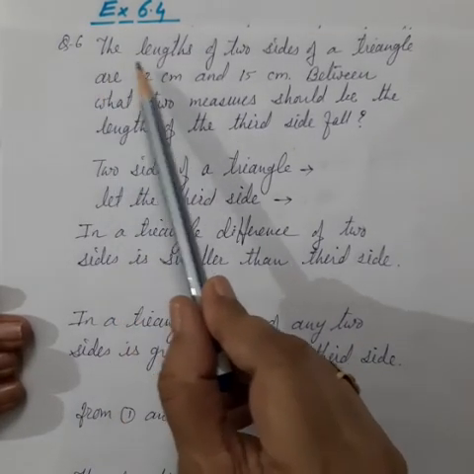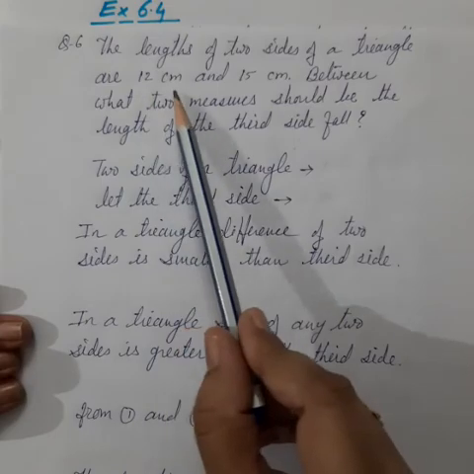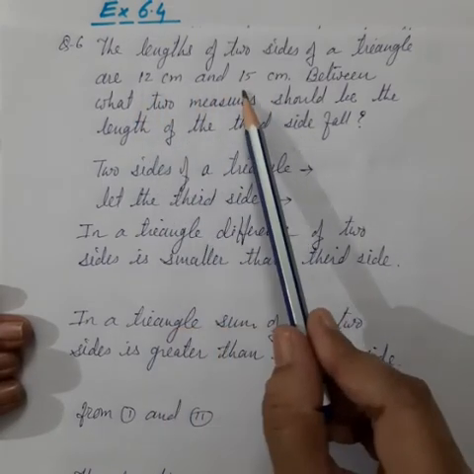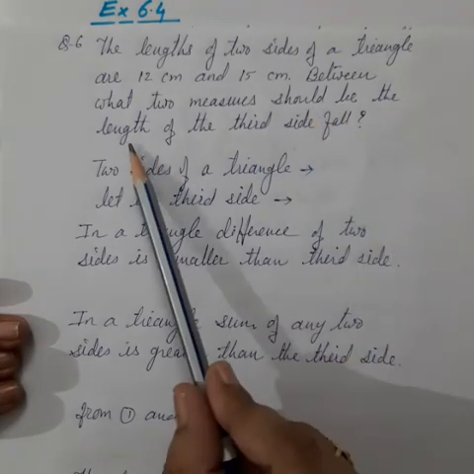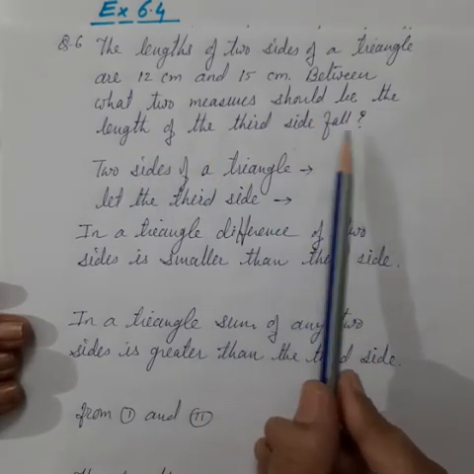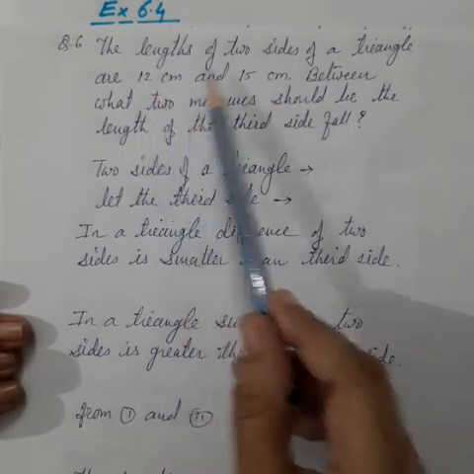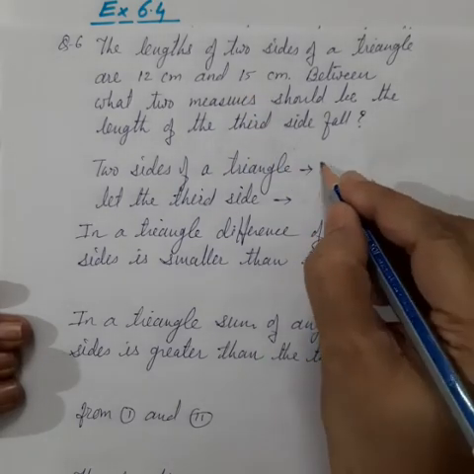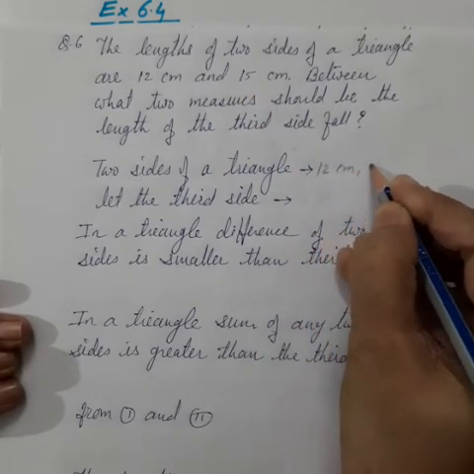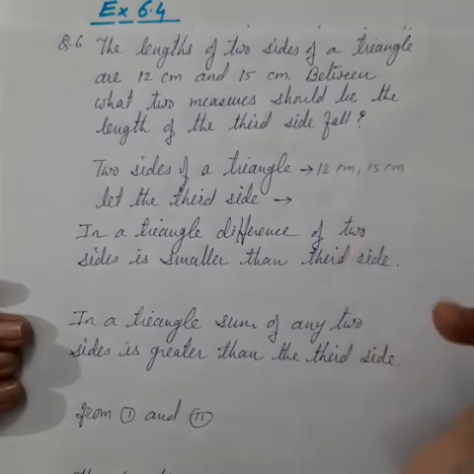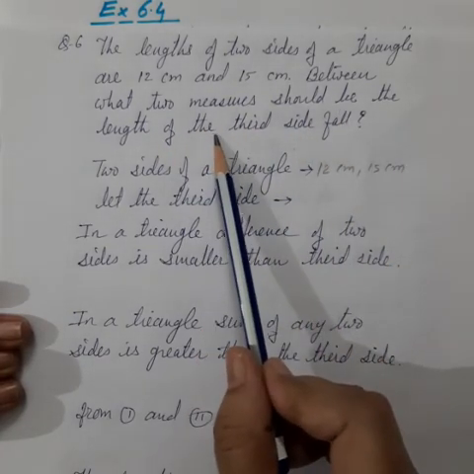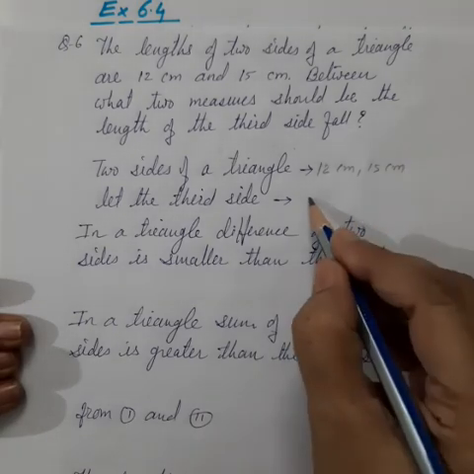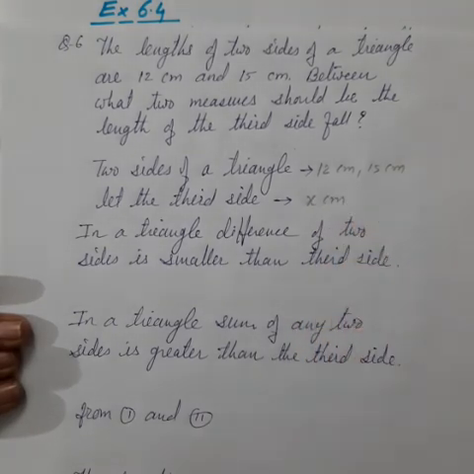Question 6. The lengths of 2 sides of a triangle are 12 centimeter and 15 centimeter. Between what 2 measures should the length of the third side fall? Here the lengths of 2 sides of the triangle are given, 12 centimeter and 15 centimeter. And we have to find what the measure of the third side can be. So let it be x centimeter.